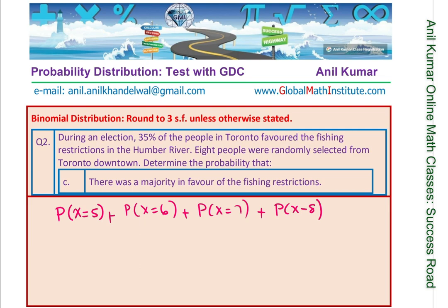Or you can use the complementary function. There was a majority means you want 5 or more, which is not less than or equal to 4. So write down the function which you should be writing for not less than, and then use your calculator to find the answer. If you do this, then you get the solution as 0.106, correct?